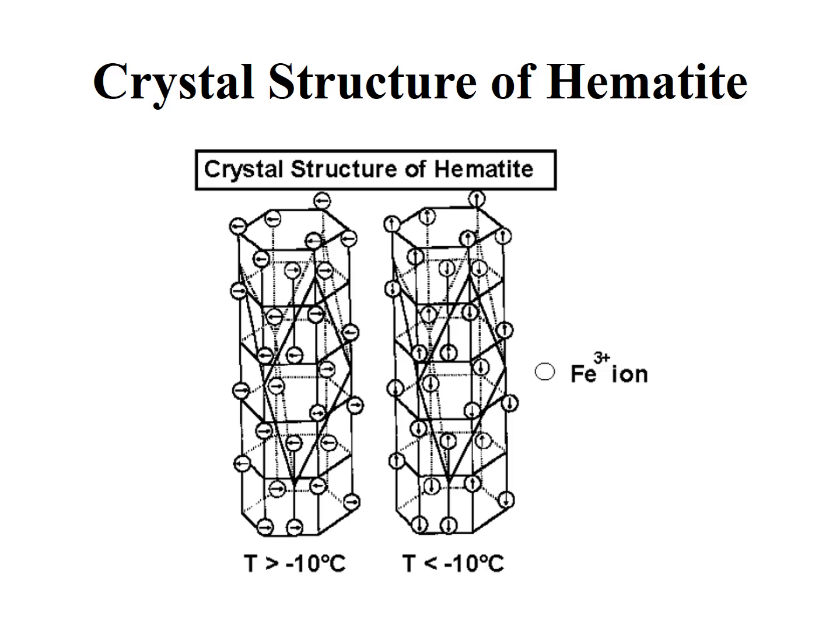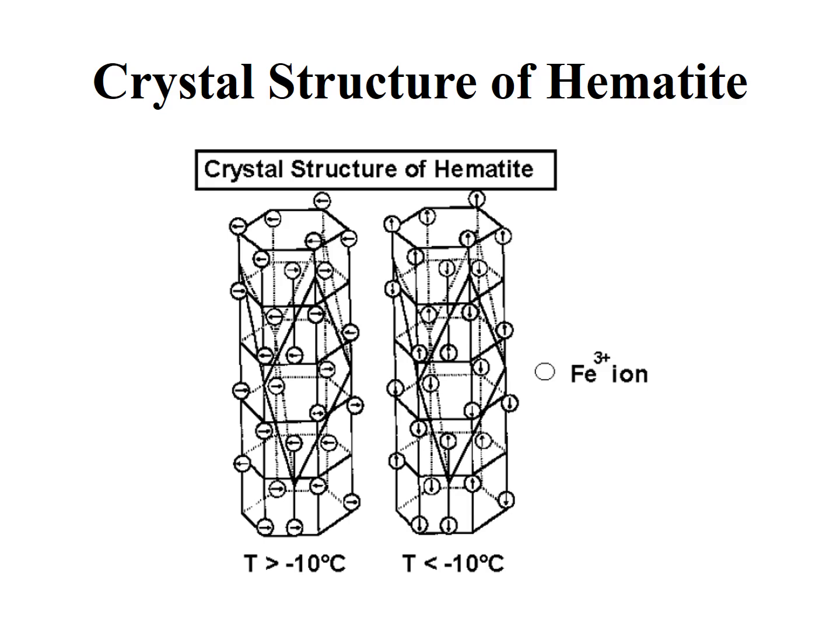In structure number 1, I'm labeling 1 the structure at the left hand side, when the temperature is greater than minus 10 degrees Celsius, you can see the directions of magnetic moments are parallel to this hexagonal structure. But when the temperature is less than minus 10 degrees Celsius, the lines are vertically oriented in this hexagonal framework.